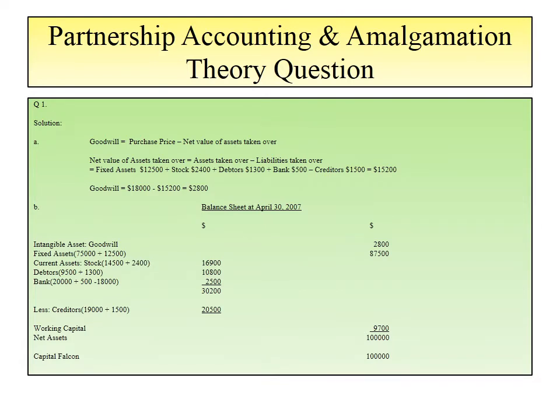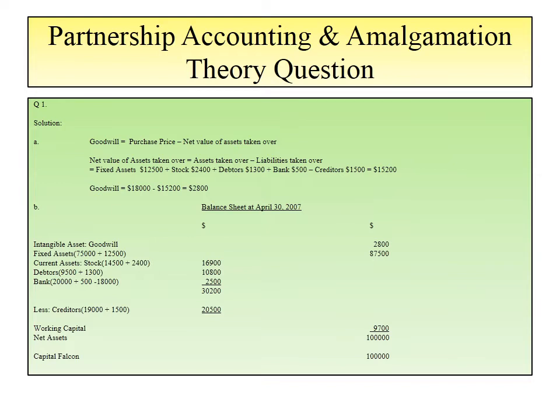And for net assets, the fixed assets for Sparrow were 12,000 and are now revalued as 12,500, plus stock as 2,400 and plus debtors as 1,300. These are the assets.